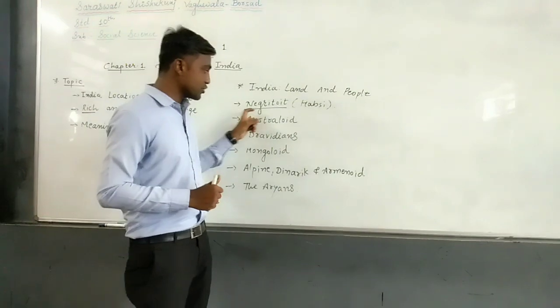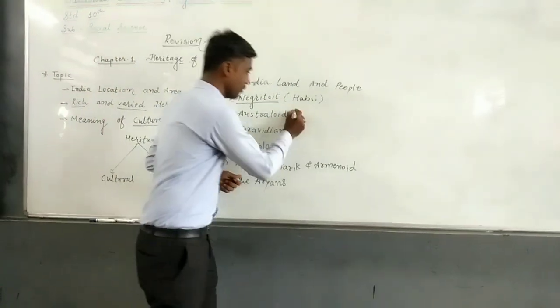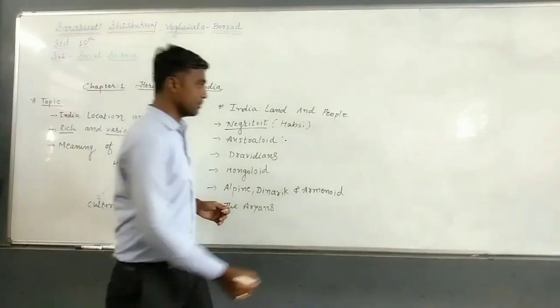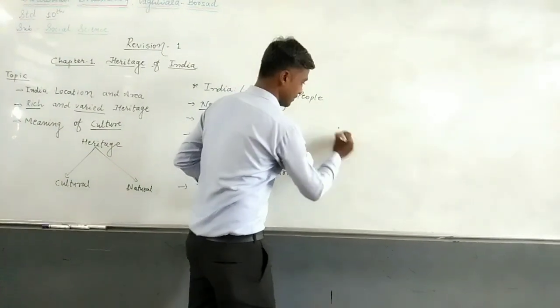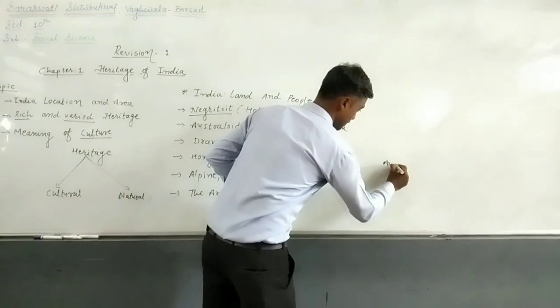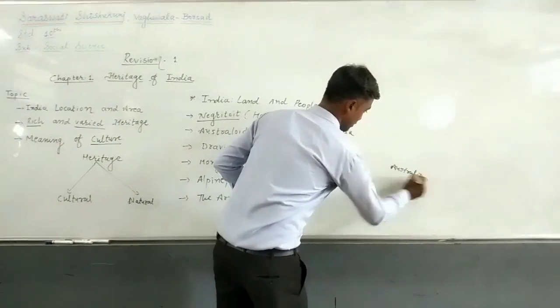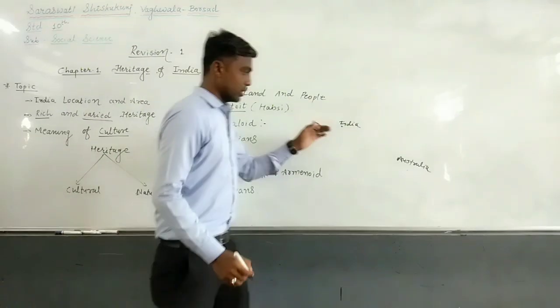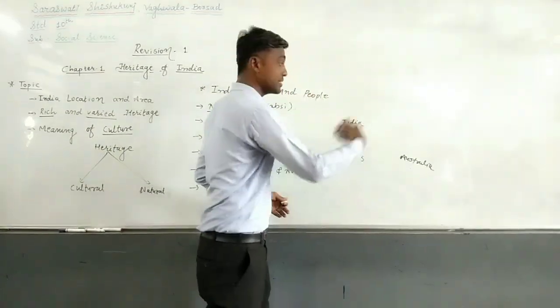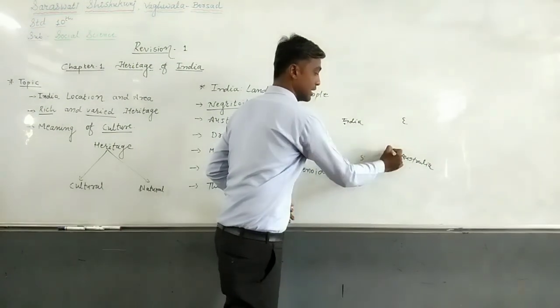Apart from that, the Australoid people. To remember where the Australoids came from, look at the word Australoid. For example, this is India and this is Australia. Australia is located to the south of India, but on the east side, so it is called southeast.